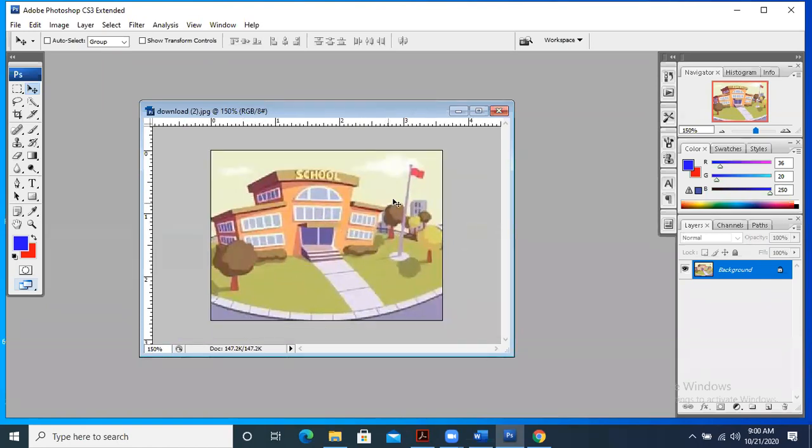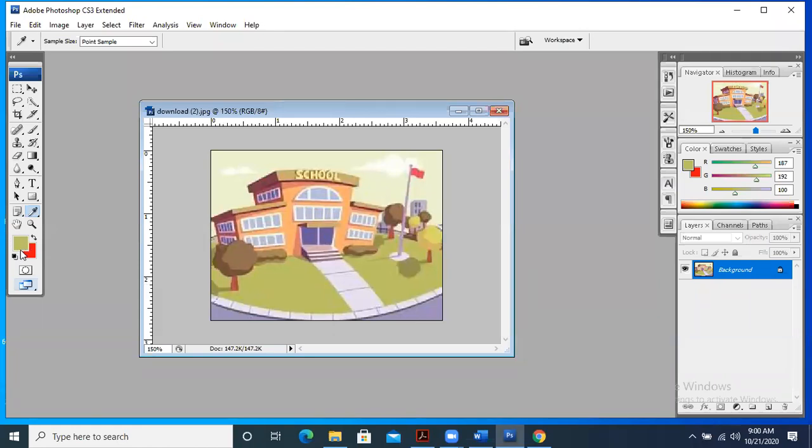Now let's suppose you want to take this color, you want to use this color, how can you bring this color over here? So you will take this tool. This is called the eyedropper tool. Can you see this? What is written over here? Eyedropper tool. The eyedropper tool is there when you are taking some color from an existing image. For example, if I want to take this color of grass, let's suppose, I will take the eyedropper tool and I will click over here. Can you see this?